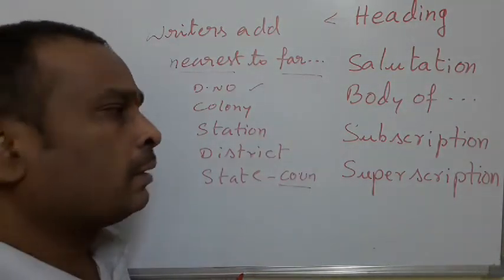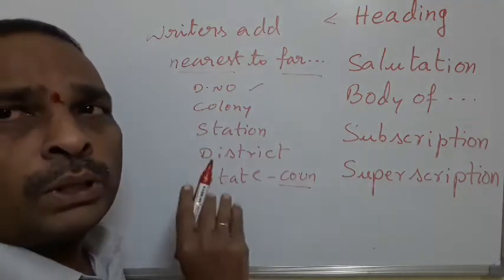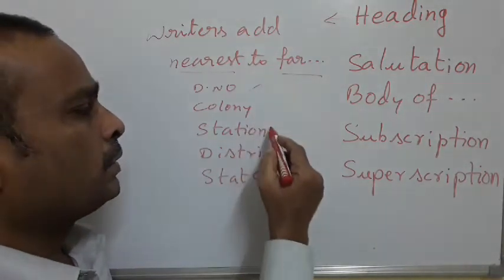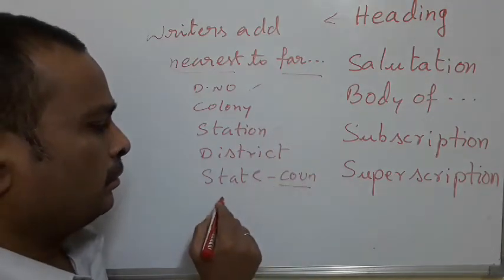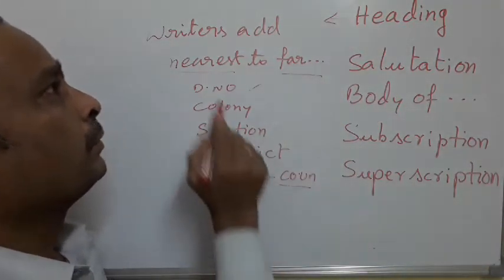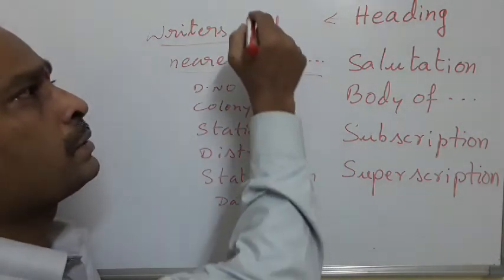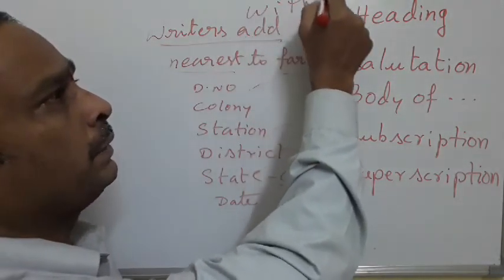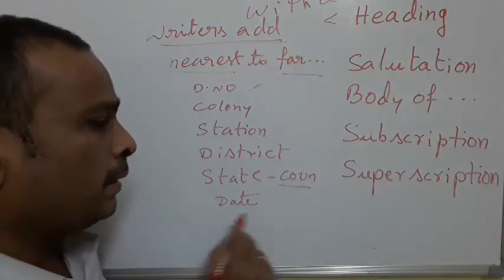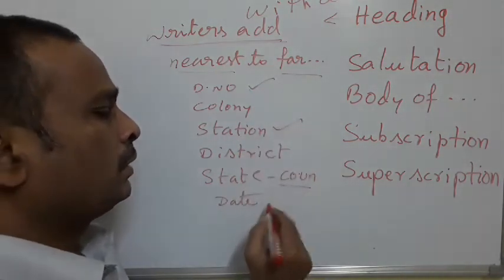When you write any letter, you need not write all these things. Whatever you write, you follow the order. Say door number, station, and date. That's enough. So under heading what will come? Writer's address with date. Date is also important, but we should write date in the end. So simply you can write door number, station, and date.